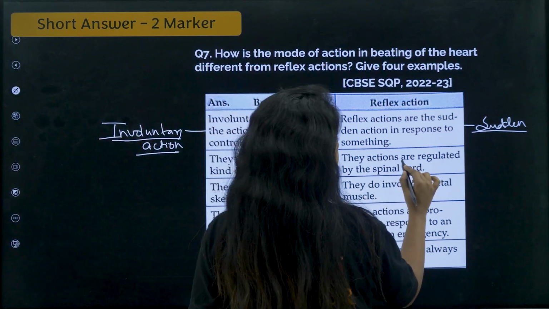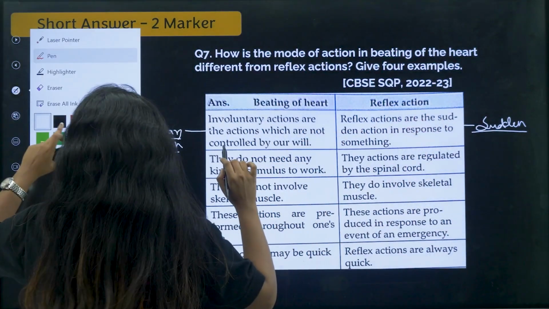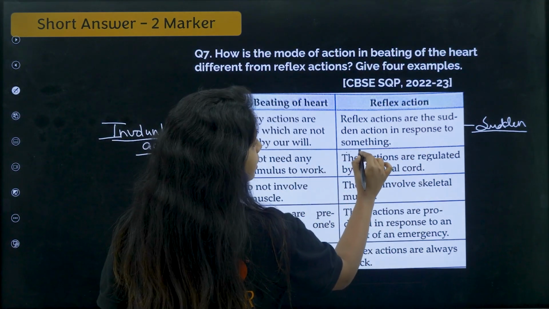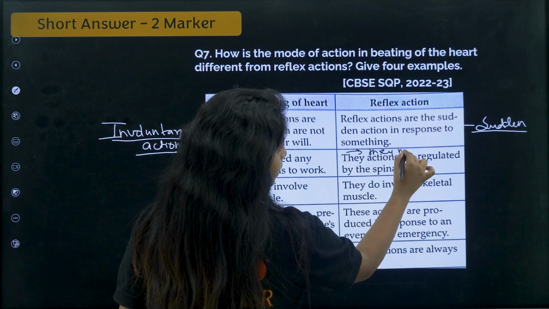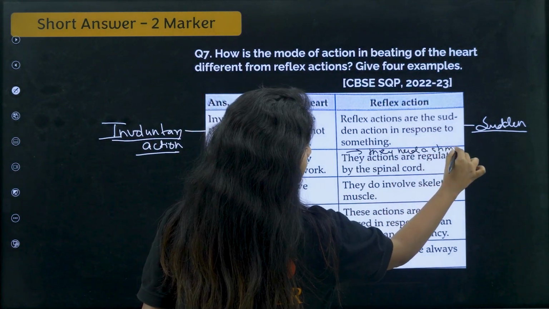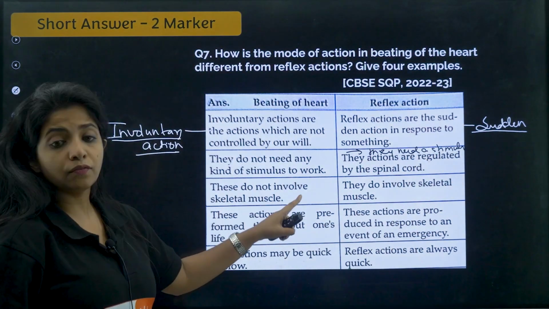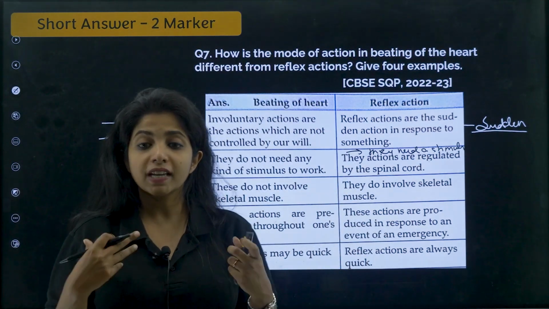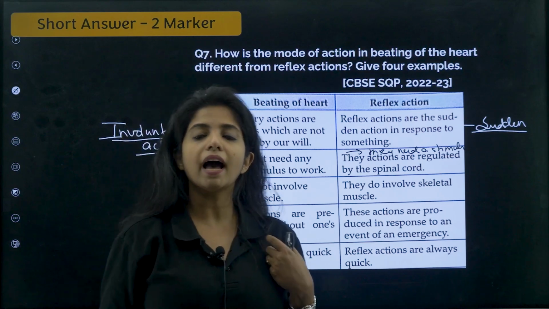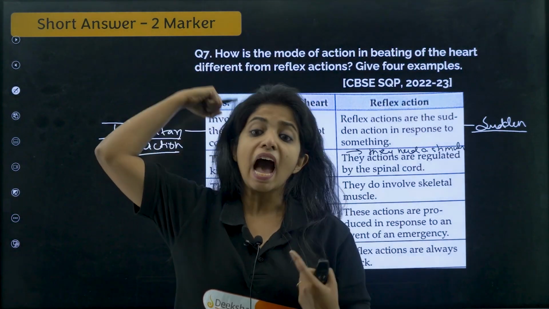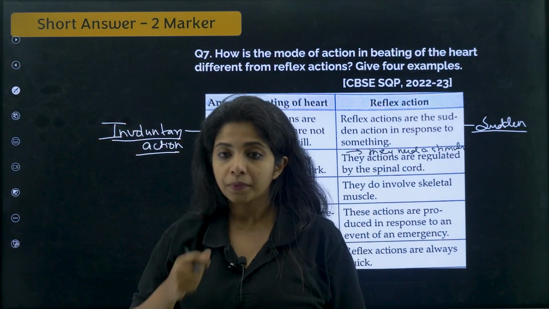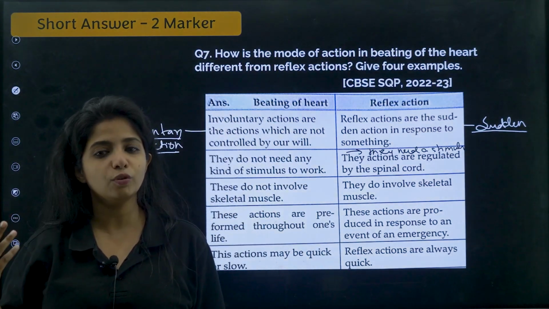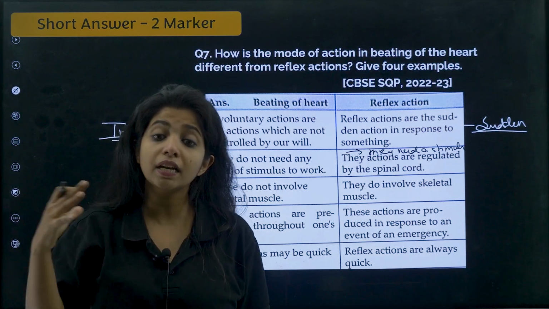So, these actions are regulated by the spinal cord. These actions that you see are regulated by the spinal cord, and over here I'll write that they need a stimulus. Next, these do not involve skeletal muscles. Would you know skeletal muscles? Skeletal muscles are found over here, here. Skeletal muscles are voluntary muscles. For example, I, as of now, want to move away my hand like this. I am able to do this because there are skeletal muscles over here. Whereas, there is another type of muscle which is known as smooth muscles. Okay, even though those sound smooth, it does not work smooth. So, smooth muscles are involuntary in function.